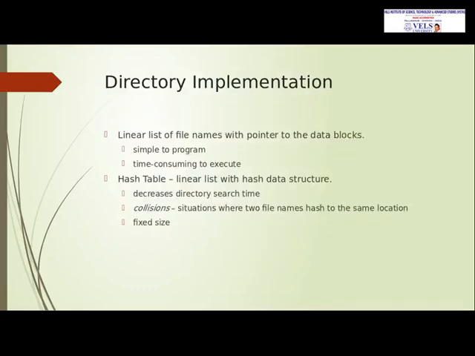Next, directory implementation. A linear list of file names with a pointer to the data blocks. It is simple to create programs, and it is time consuming to execute. Another implementation is the hash table. It is also a linear list with a hash data structure. It decreases directory search time. It solves collisions where two file names have the same name.